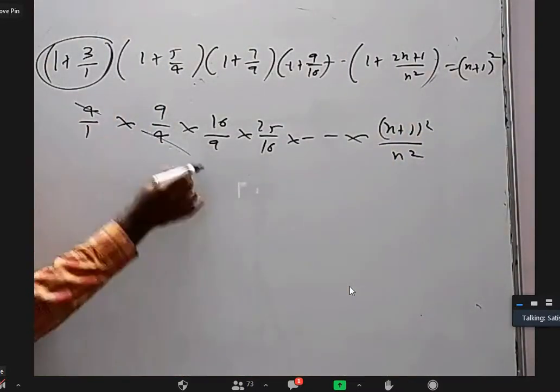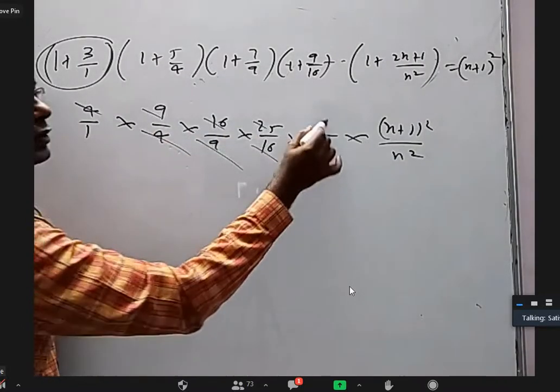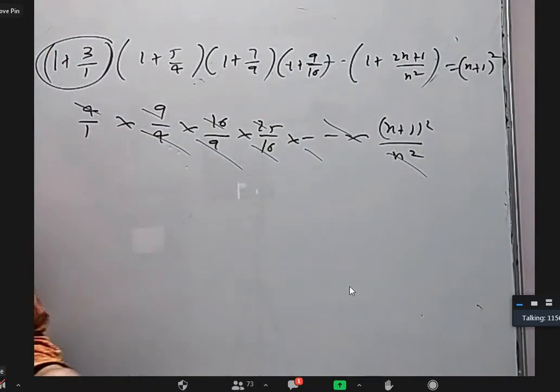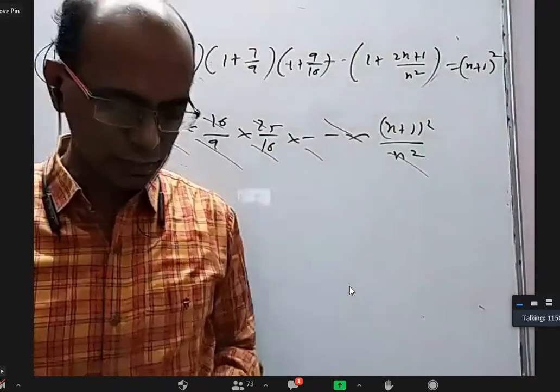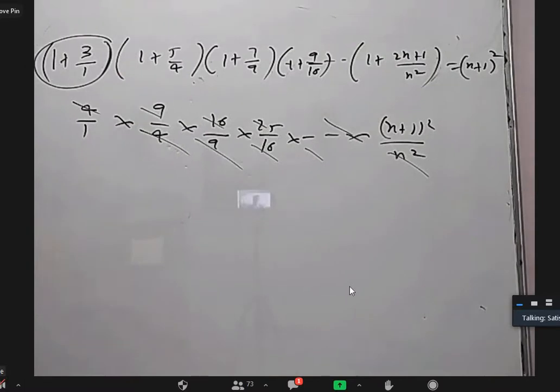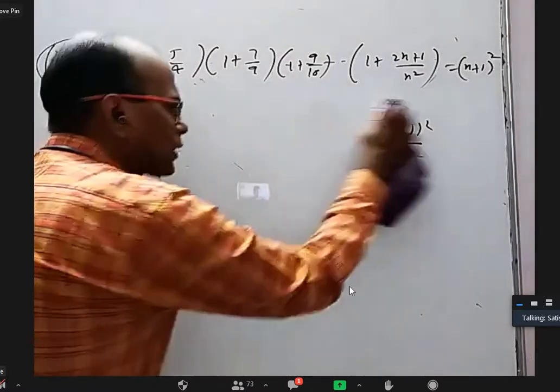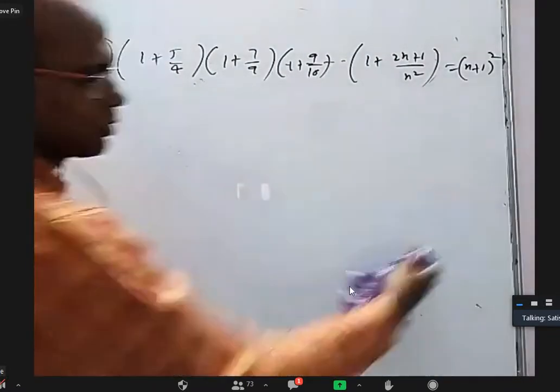You can see 4 and 4 are getting cancelled. 9 and 9, 16 and 16, this and this will cancel. We'll get n plus 1 whole square. Such an easy thing, so we can derive it. Here we are not only to prove, it is a derivation also. But anyway, they told us to do it by mathematical induction, so we have to do it.